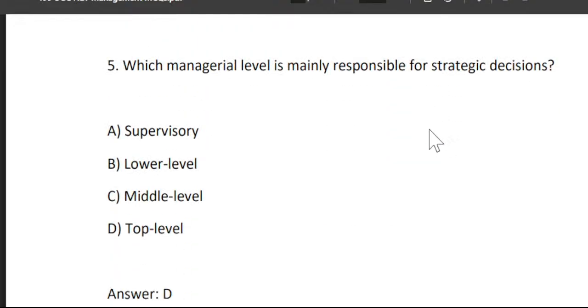Which managerial level is mainly responsible for strategic decisions? So in this question, what is being asked? It is asking which managerial level is mainly responsible for strategic decisions. In management, there are mainly three managerial levels: top level, middle level, and lower level.